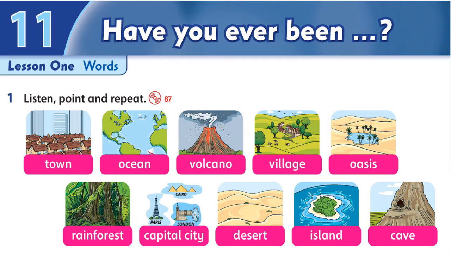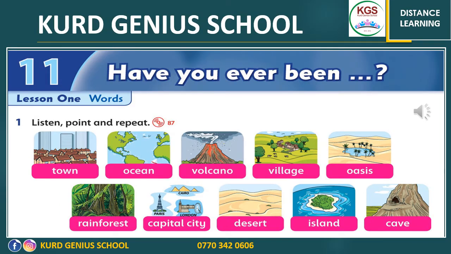First thing is let's look at the words and point and repeat. So, when I play it, you just point and repeat. Listening 87. Listen and point.